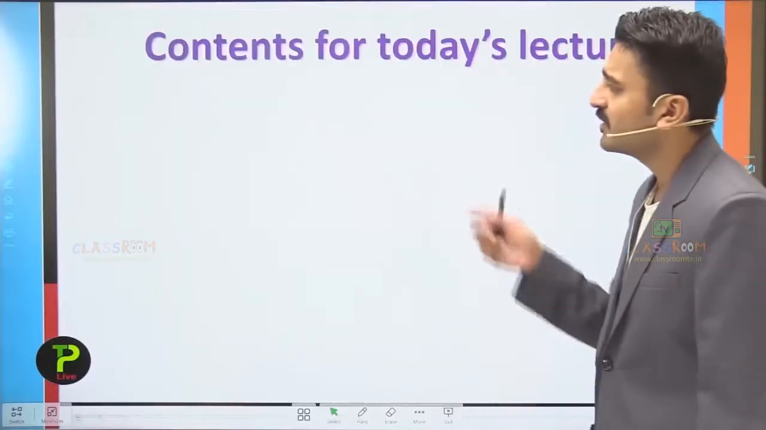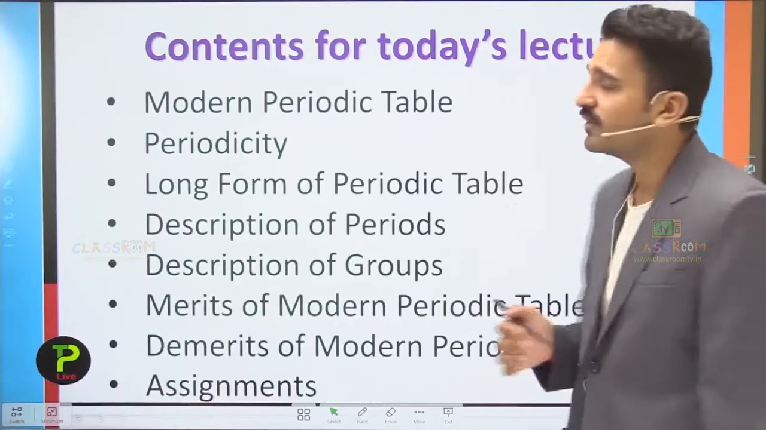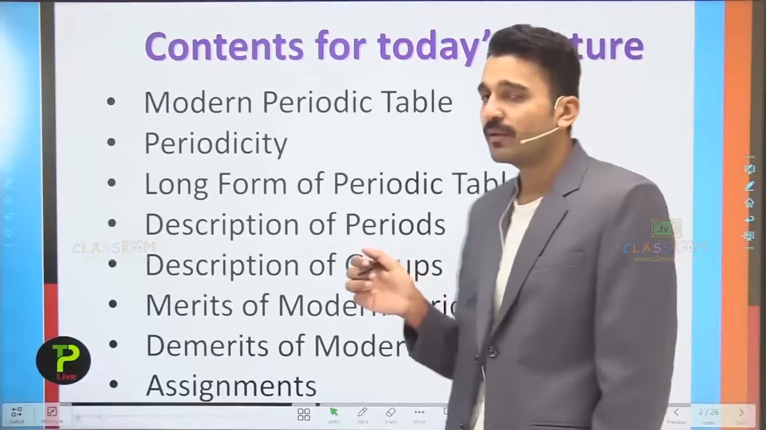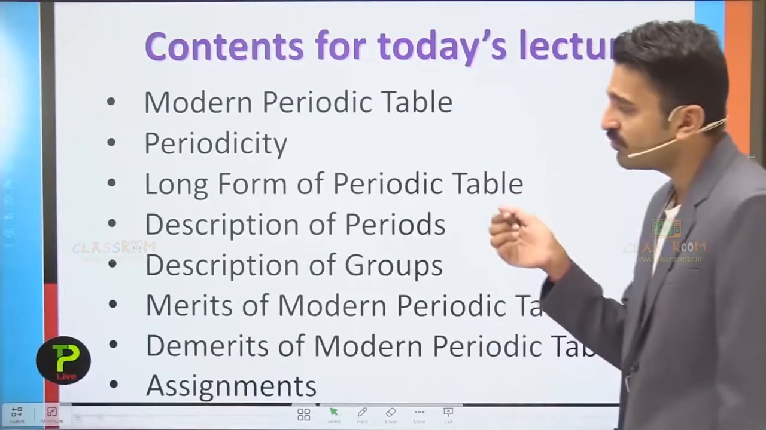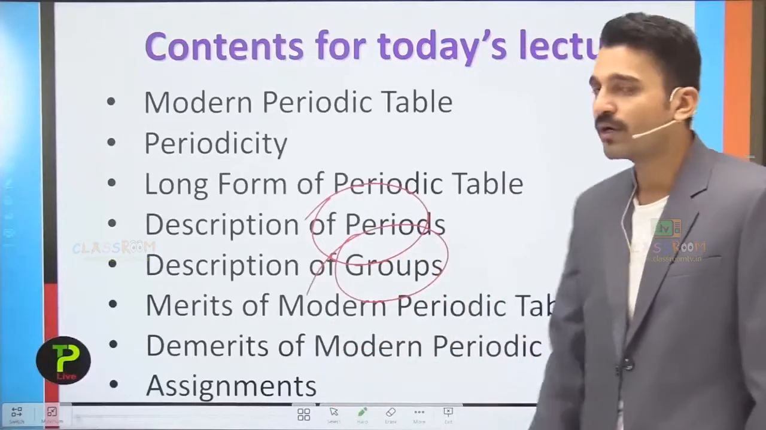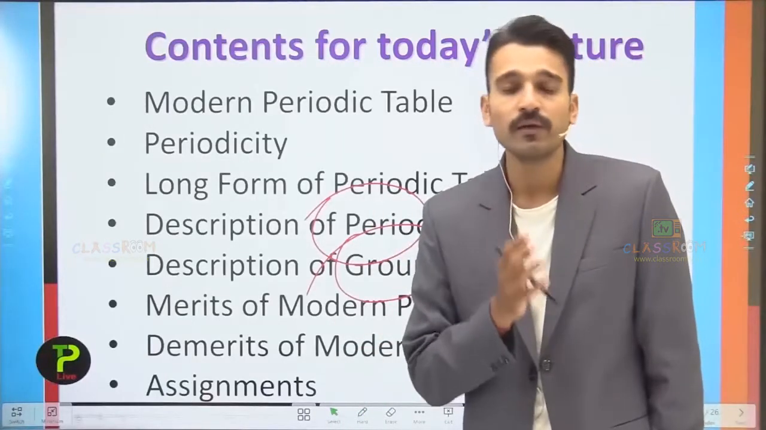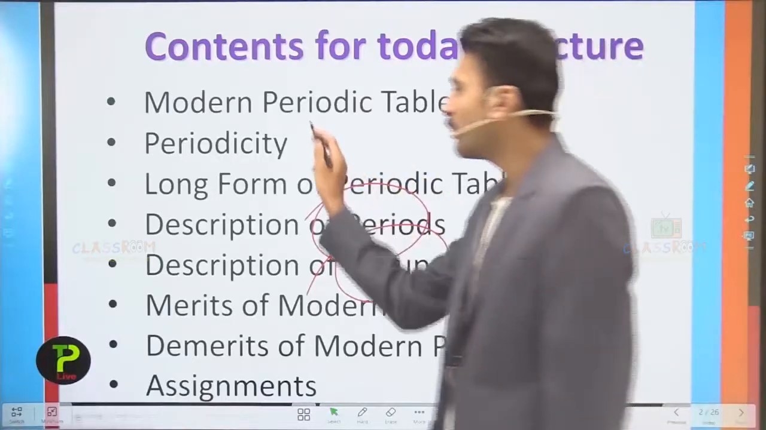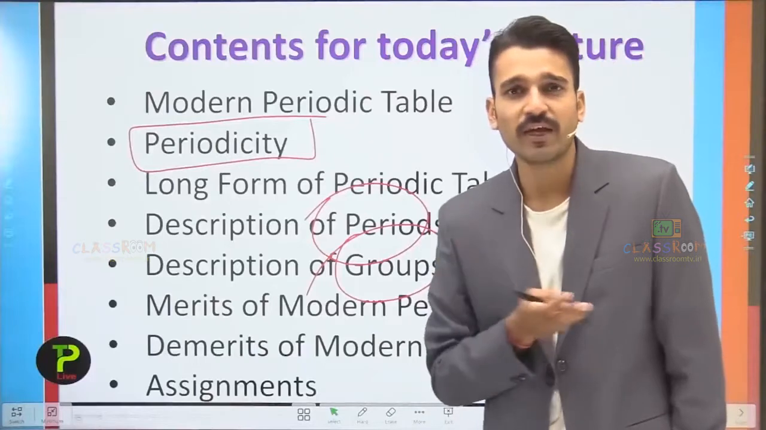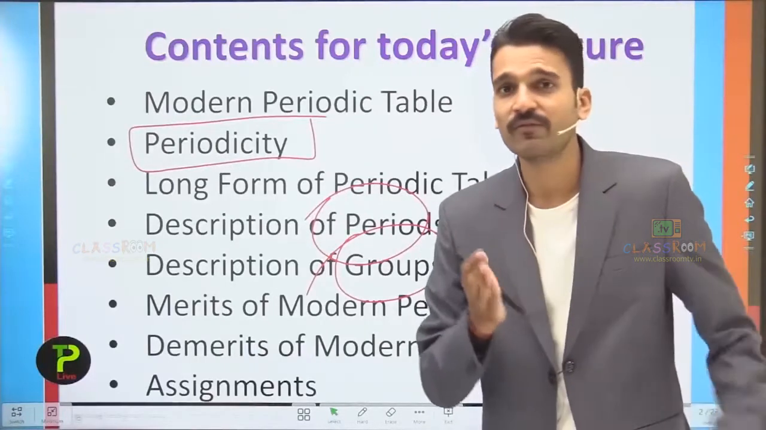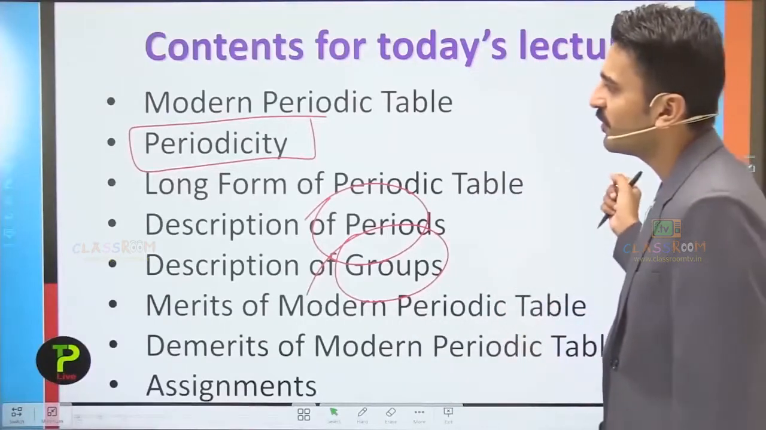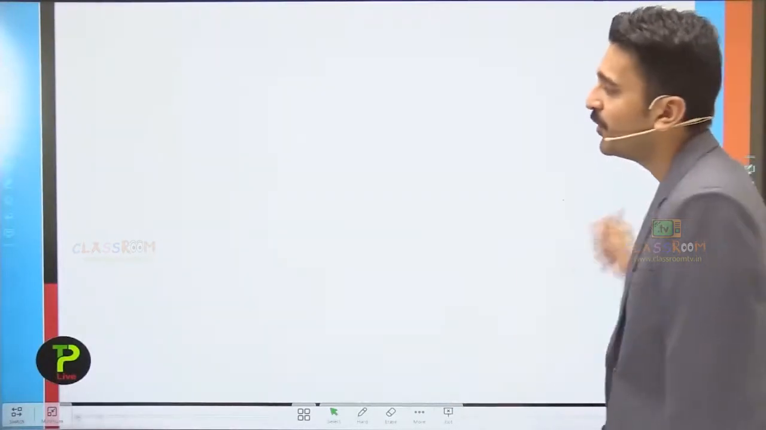So let us see for a while what contents we are going to study in this chapter. As I have already told you, that is the modern periodic table, long form of the periodic table, merits and demerits of the periodic table, and also the description of periods and the groups. These are also important for you. You should know how to read a periodic table, and also the most important part, the periodicity: a periodic table is not just a cluster of elements, it is a family of elements in which the properties of the elements are repeated after certain elements. So let us start with the first topic, which is the modern periodic table.